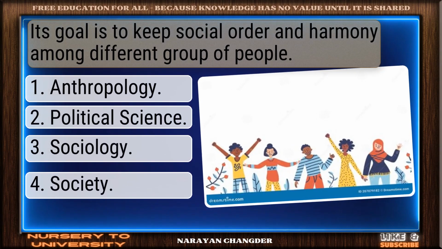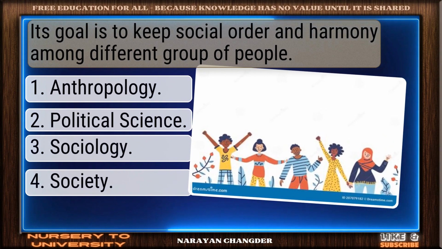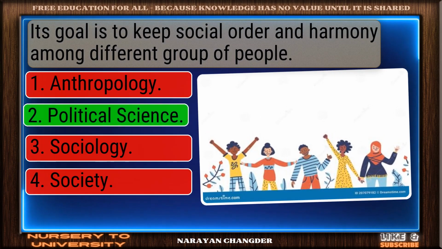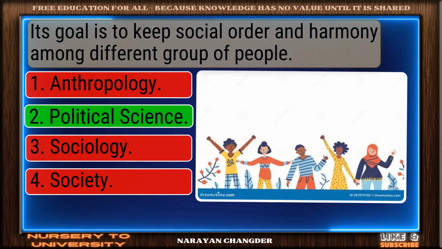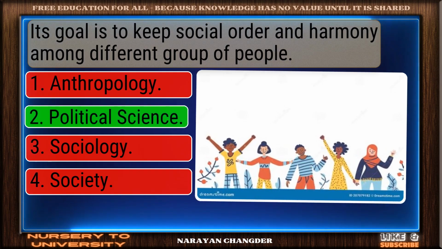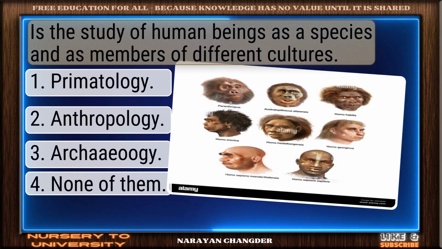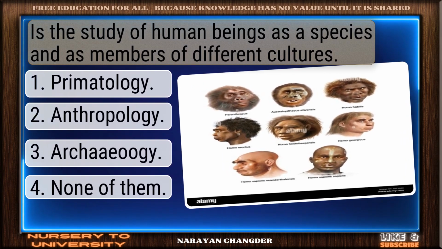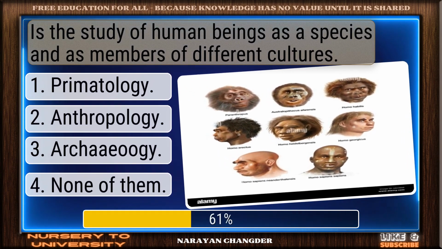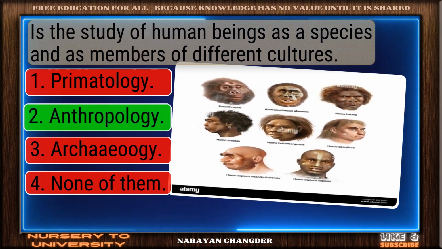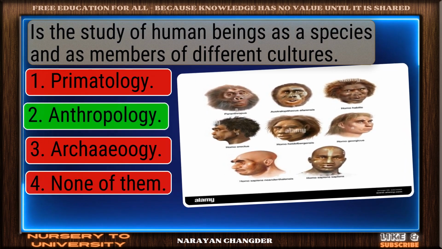Its goal is to keep social order and harmony among different groups of people. You chose political science, and it is correct. Is the study of human beings as a species and as members of different cultures. Smart pick. Anthropology is the correct choice.